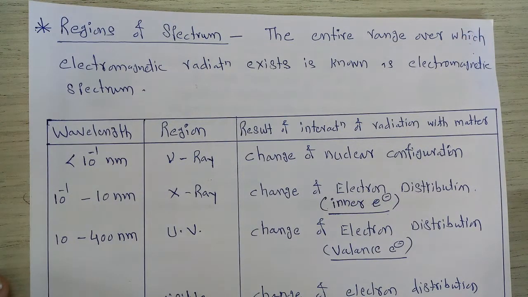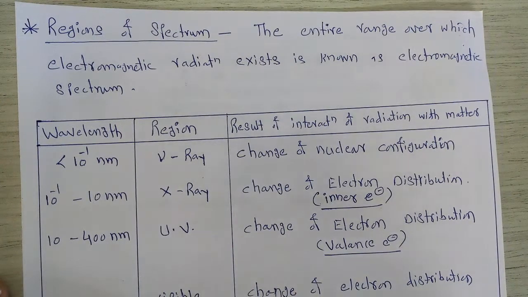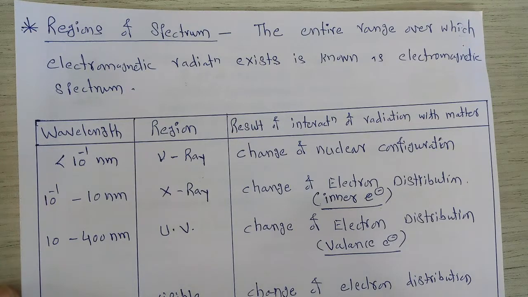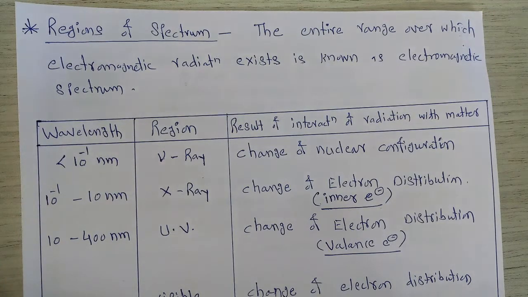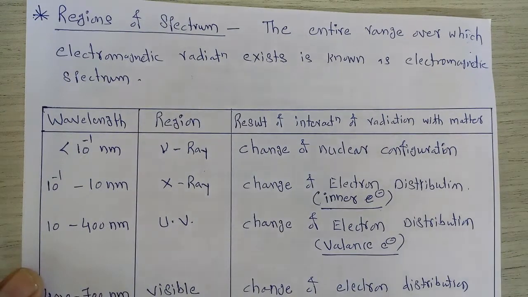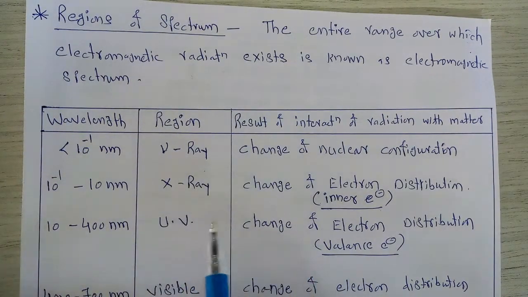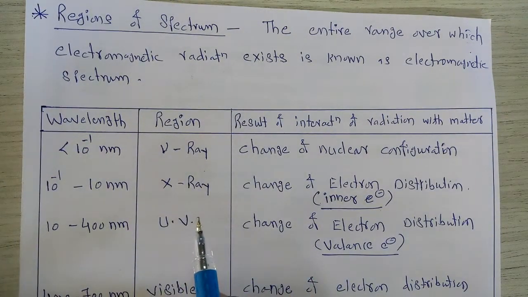In the last lecture, we started the new technique from the chapter that is called spectroscopy. We completed the definition of spectroscopy, the different types of energies present in a molecule, what is meant by the energy levels of a molecule, and what are the different types of spectra depending upon the interaction of electromagnetic radiations with matter. So all that introduction we completed in the last lecture.